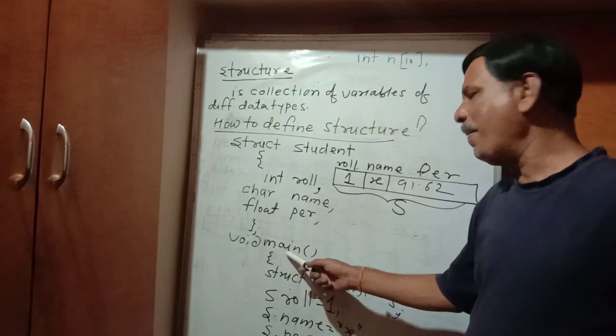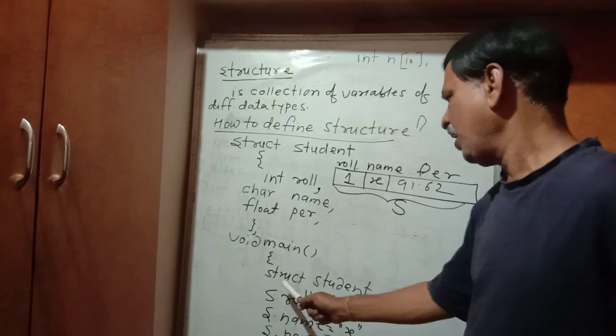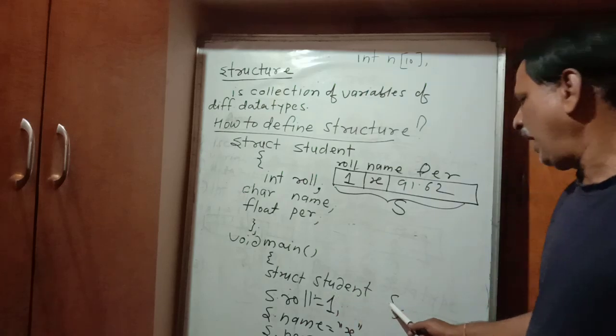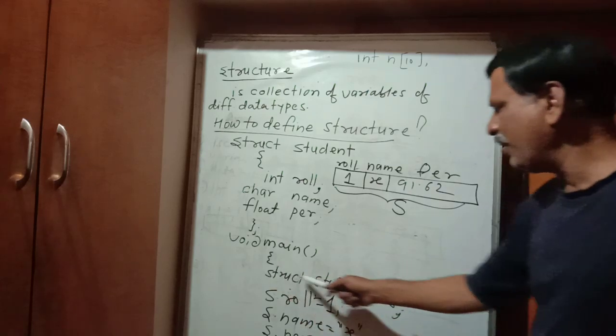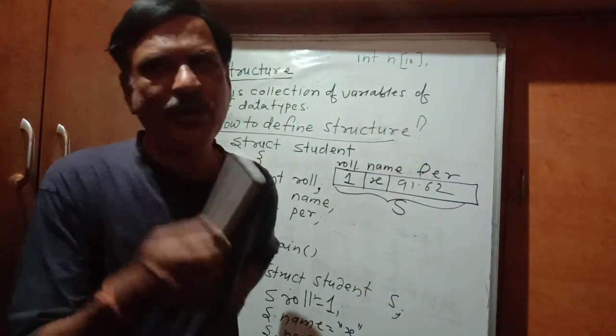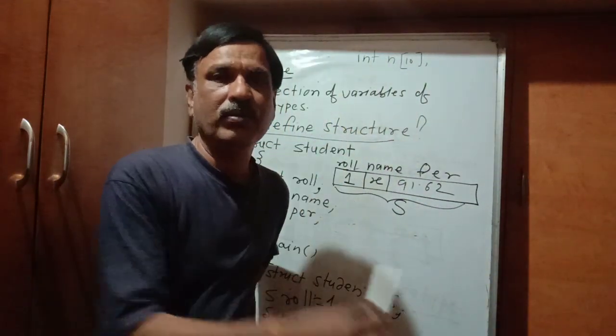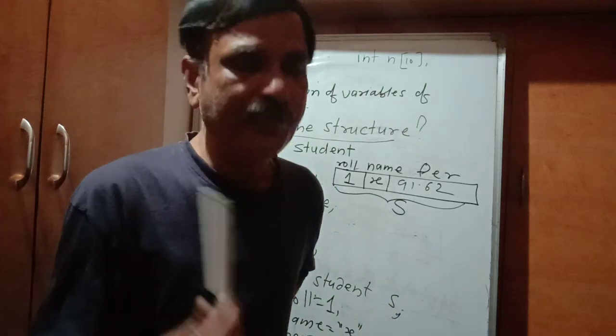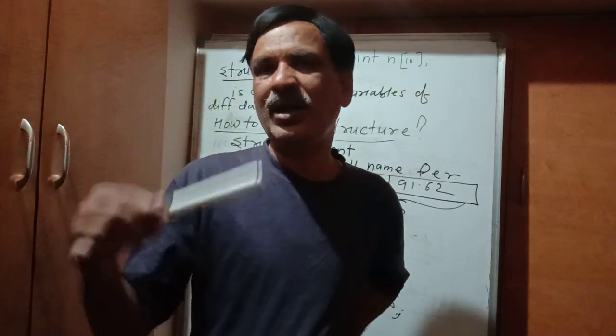Now come to the void main. You see, struct student s. So this is the variable declaration. We know that we declare a variable. How do we declare a variable in main? Integer n, and we say that n is the variable whose data type is integer.